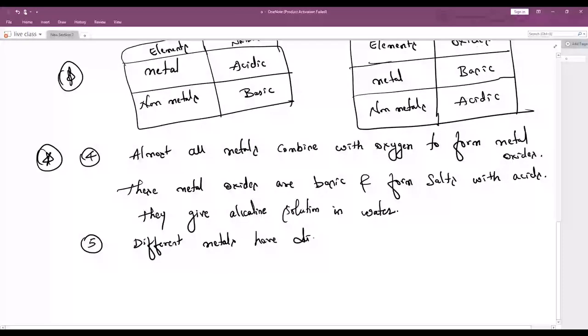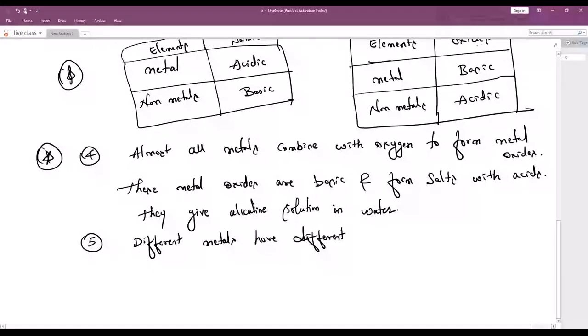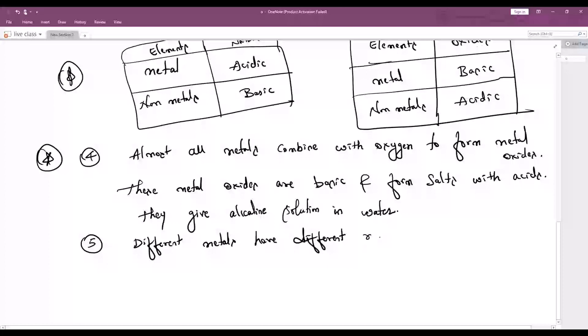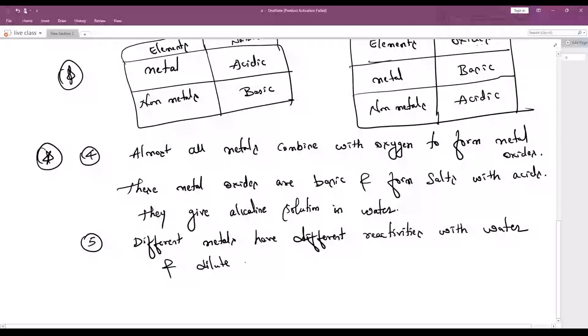Different metals have different reactivities with water and dilute acids.